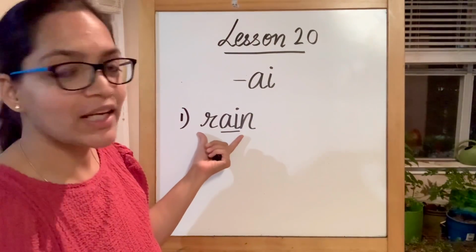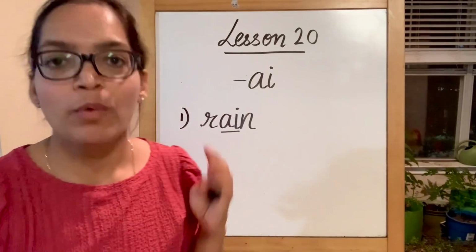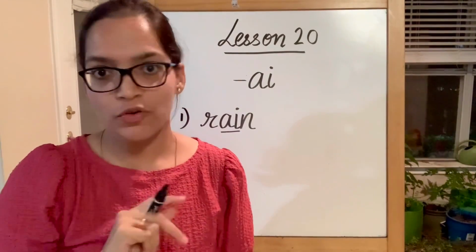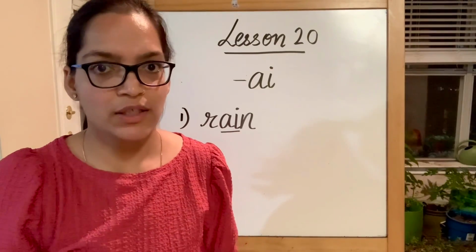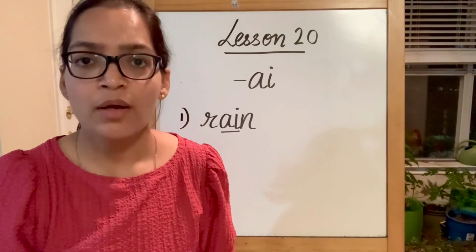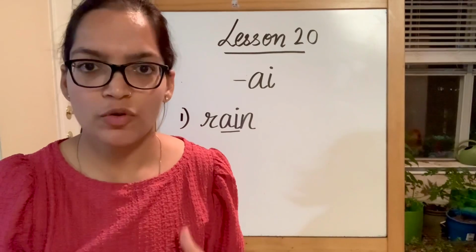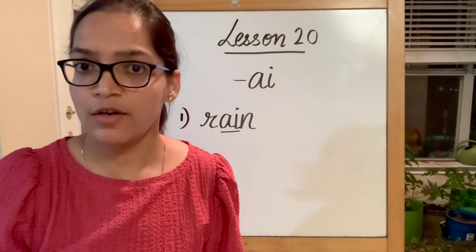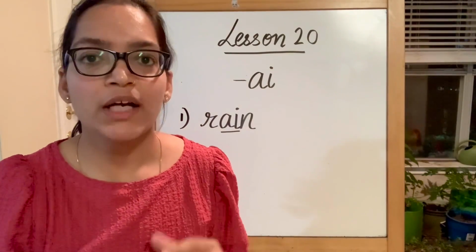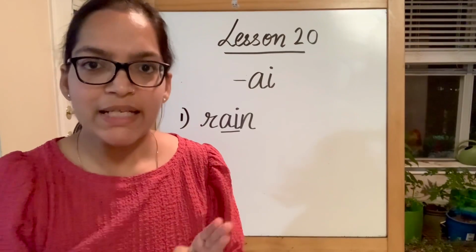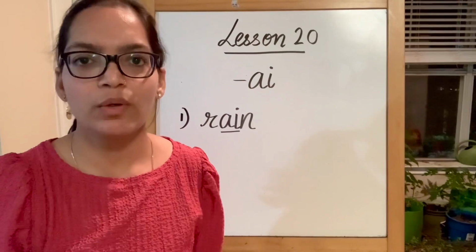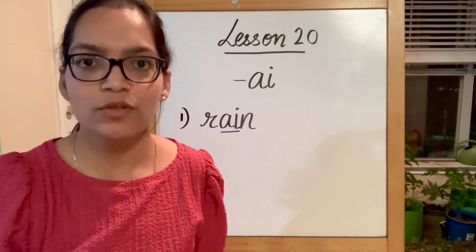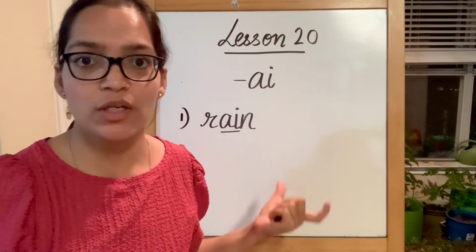This is rain. Now what we are trying to do here is we are not concentrating on the writing part. We are only concentrating on the reading part. Why? Because there are too many combinations of vowels together. It is very hard for us to remember all of them. We are trying to make it easy for us to read the words, and then slowly we'll figure out how to write them. With practice we'll know which combination is to be made.